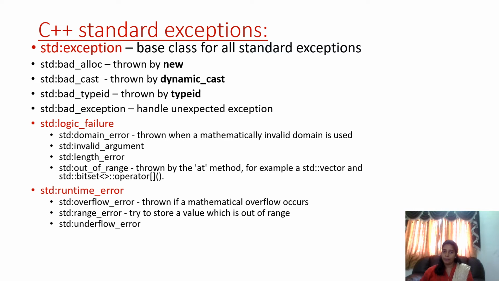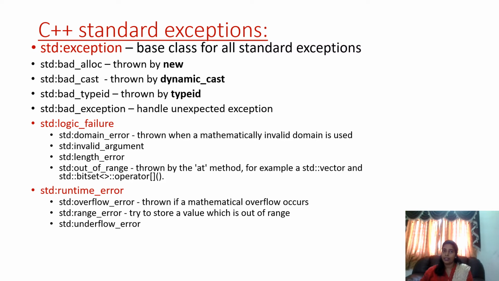Bad allocation: we know about new, and we have studied the new and delete keywords. If not, refer to my previous videos, where you can see details about new and delete. The new keyword creates new memory, for an array or by using a pointer. So bad allocation is thrown when there is no space for creating new memory. Then bad cast, which is thrown by dynamic cast.